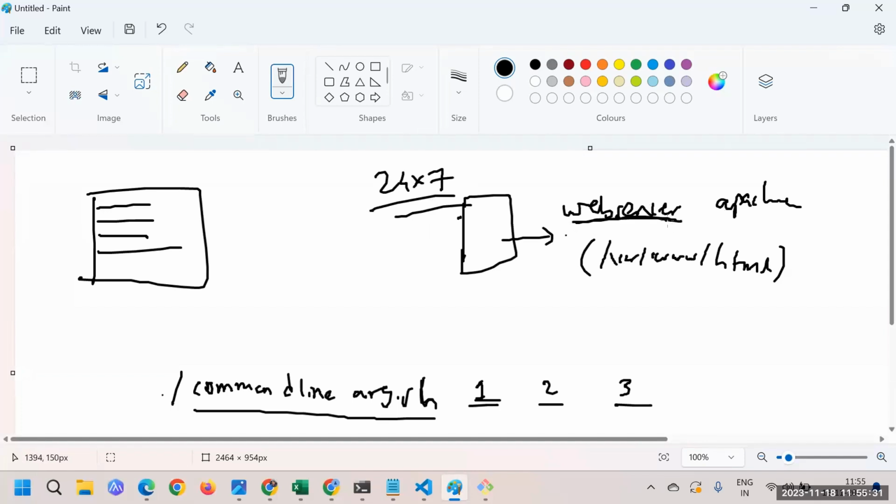Okay, so the web server, that is Apache, is going to be running here 24/7, and on top of that we will have our website running. That is something we're going to do. Now I require one website basically. I require one website at this point.